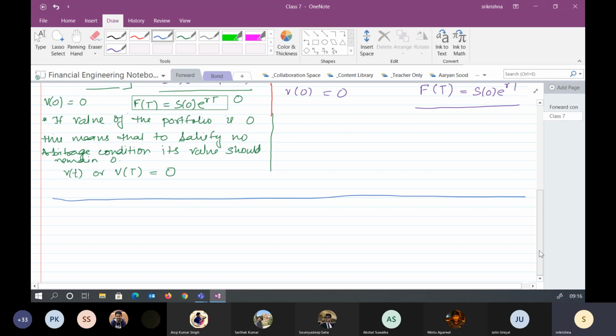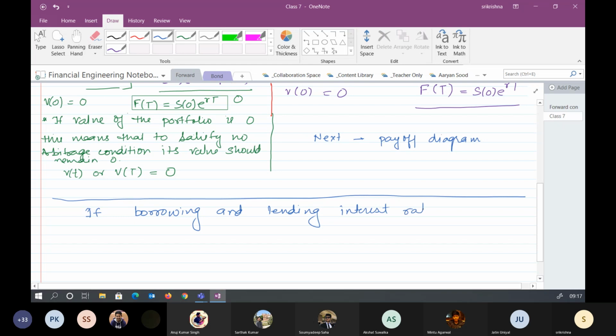Okay, so before I draw the payoff diagram for which we have next, we need to draw the payoff diagram for this. But before this one, let's say that we have a different scenario. What if the borrowing and lending interest rates are different? Let's try to explore this situation.